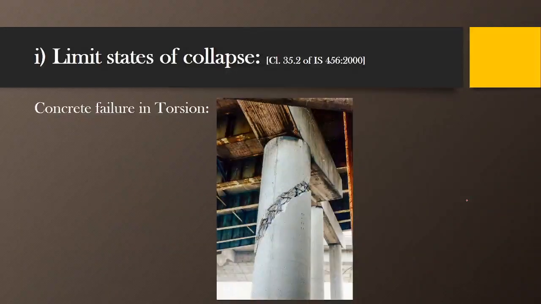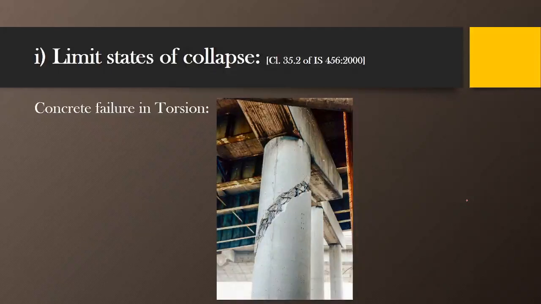Then concrete failure in torsion. Suppose any member is subjected to twisting moments, then there may be failure of that particular member due to torsion. You can see clearly that torsion is exerted on this column, and that's why the concrete has failed. This is again an example of failure of a bridge.